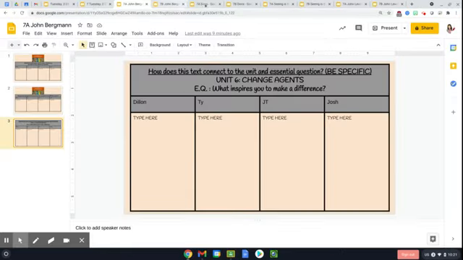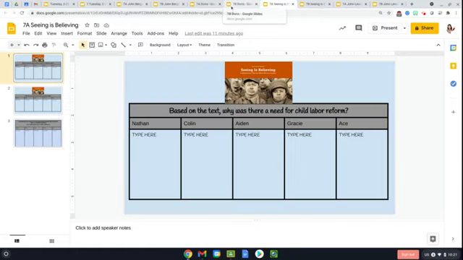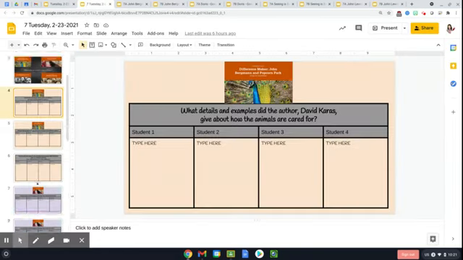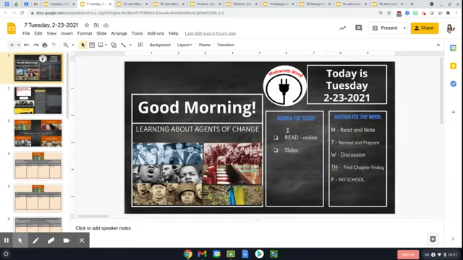As you can see with all my tabs open up here, I have this assigned to every single group. So everybody should find their name written on one of these slideshows, and you will only have one set of them assigned to you in Google Classroom, so you won't see everybody else's. I didn't want to make it too confusing. Okay. So that is it. You are going to reread the story. I need you to read it again. It doesn't take long, it's like 5 minutes. Reread the story so it's fresh in your mind. And then I want you to complete all 3 slides.